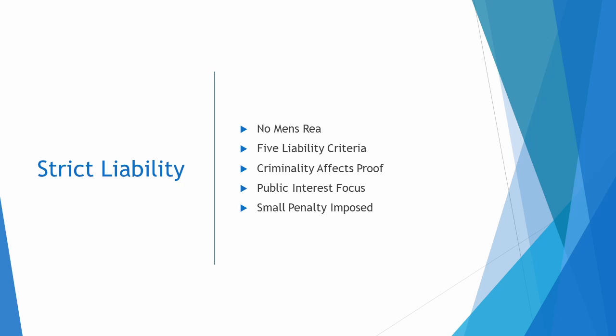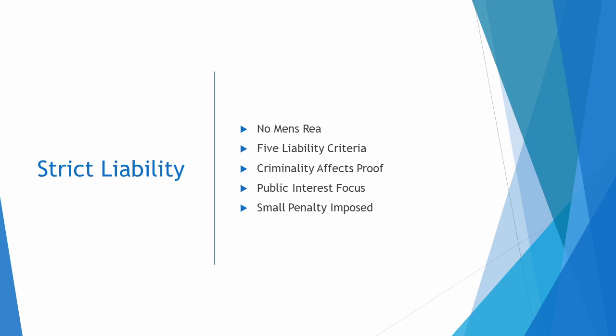The second criterion is that the more criminal the crime, the harder it is to remove mens rea, as shown in B v DPP. The third criterion is that the statute must state or imply that mens rea is needed for the crime, as shown in Cundy v. Le Cocq. The fourth criterion is that the crime must concern public interest or safety, as shown in Gammon v. Tilstone. The fifth criterion is that the offence must impose a small penalty, as shown in R v. Howells.